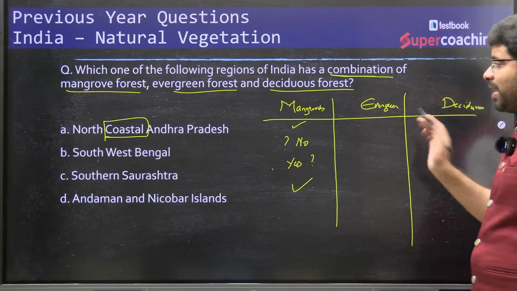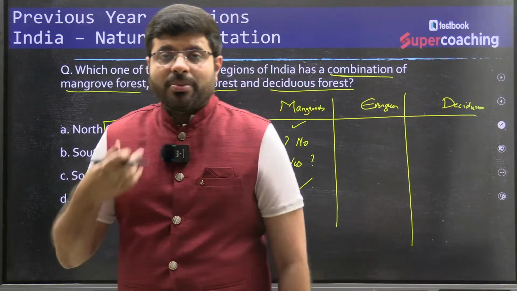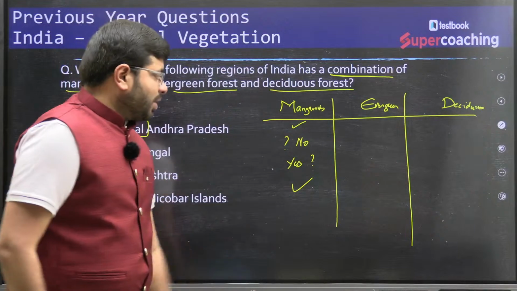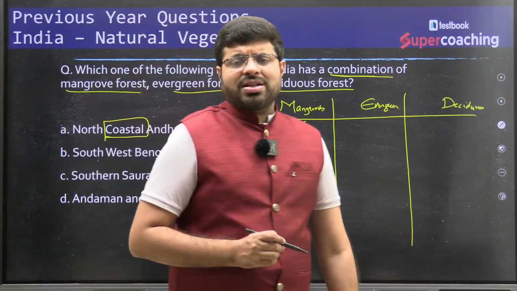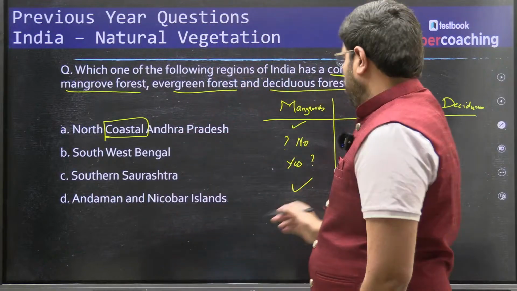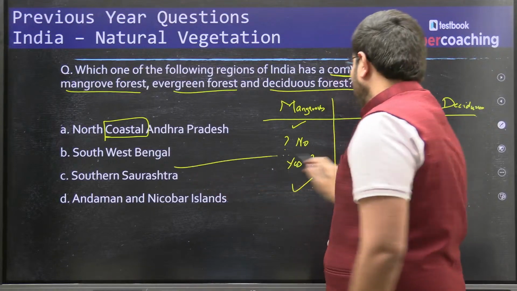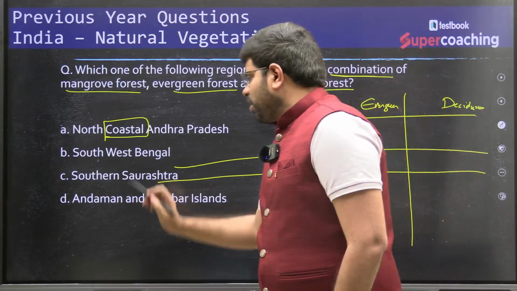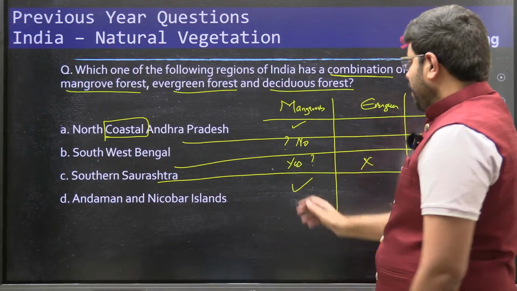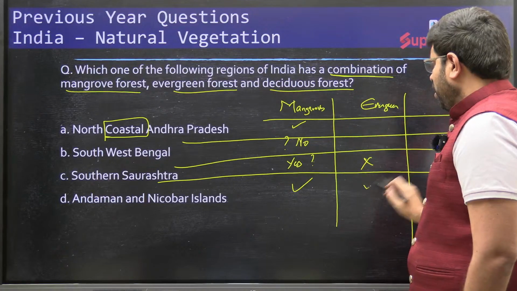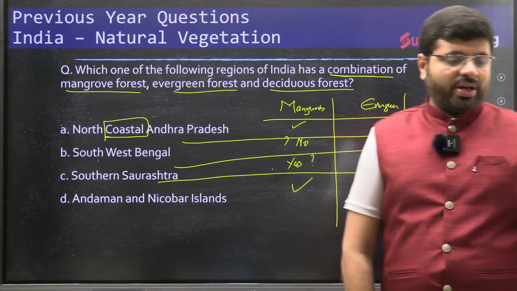Now you see evergreen forest. Evergreen means where there is a decent amount of rainfall. Where do you think the decent amount of rainfall is not there? Southern Saurashtra. Do you really think that Saurashtra will have a decent amount of rainfall? No. So eliminate this. This is a dry land region. Definitely you will not find a decent amount of rainfall. Then Andaman Nicobar Islands. Do you find a decent amount of rainfall? Yes, Andaman Nicobar Islands is known for rainfall.